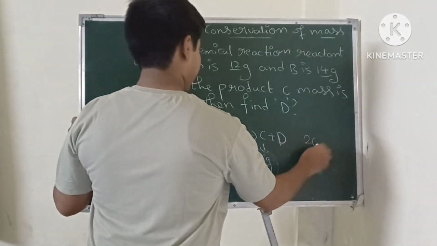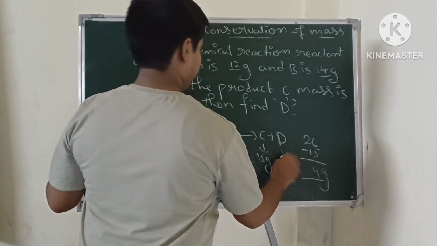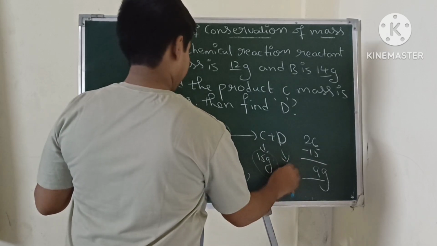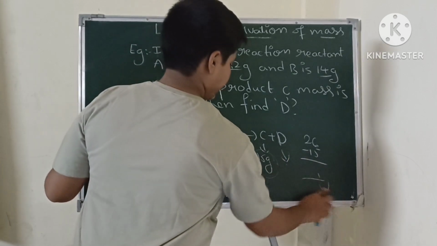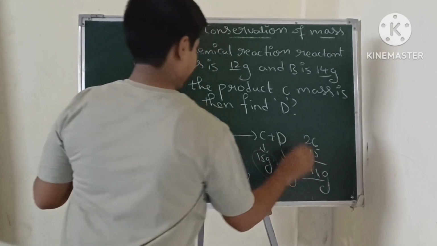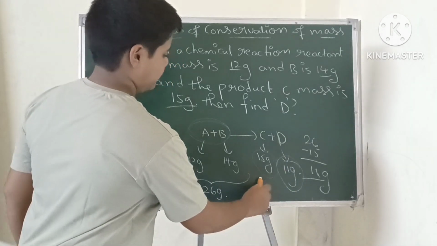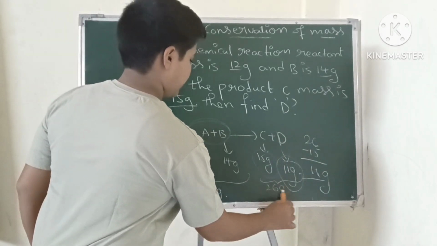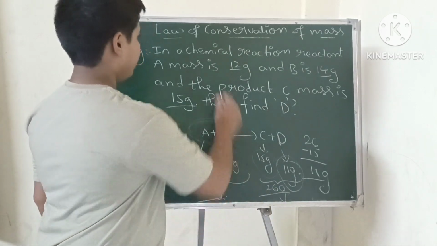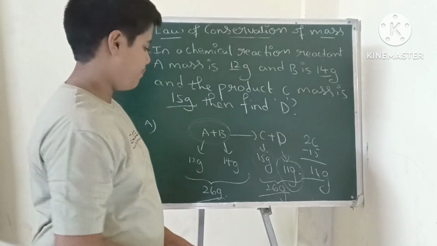See, 26 minus 15 is 11. Sorry, 11 grams. So the D mass is 11 grams. If we add these two, the total mass is 26 grams. So both are equal. So we can consider the law of conservation of mass is proved.